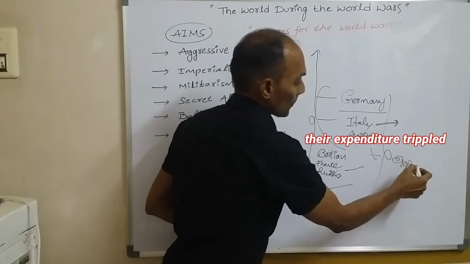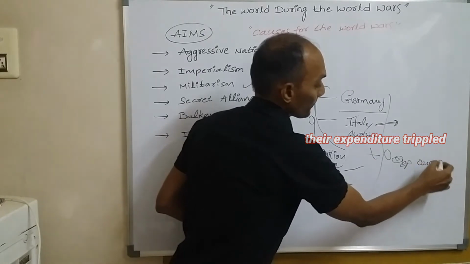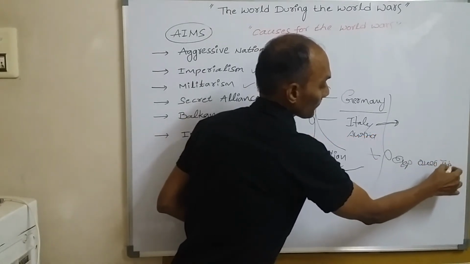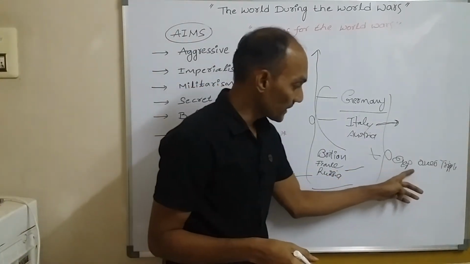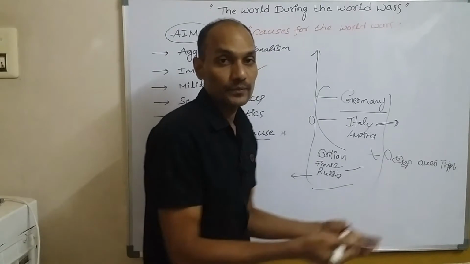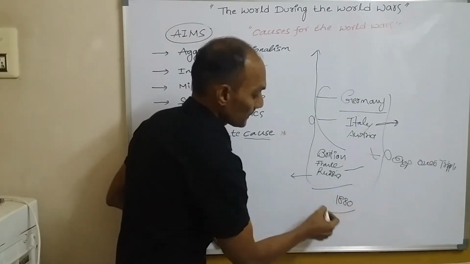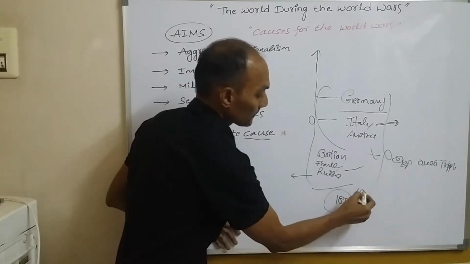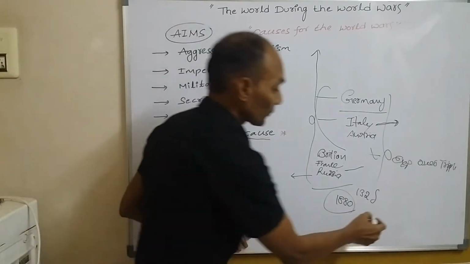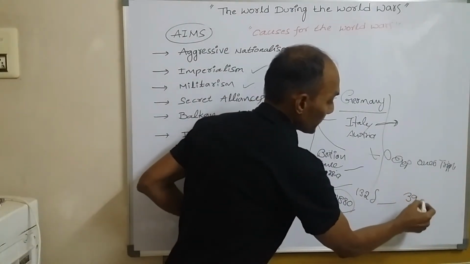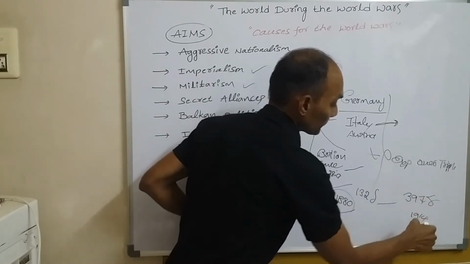their expenditure over three times. For example, in 1880 their expenditure was 132 million pounds, and it reached 397 million pounds in 1914.